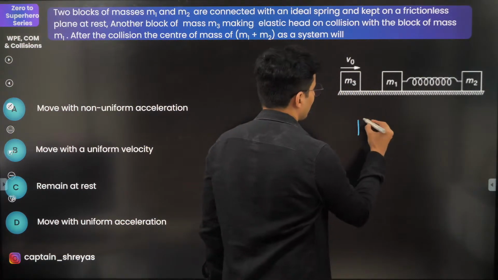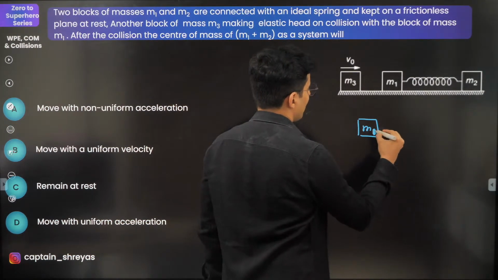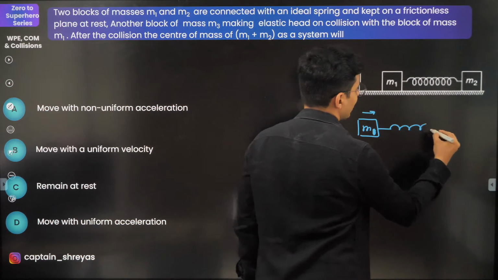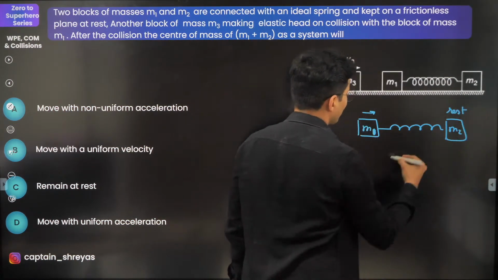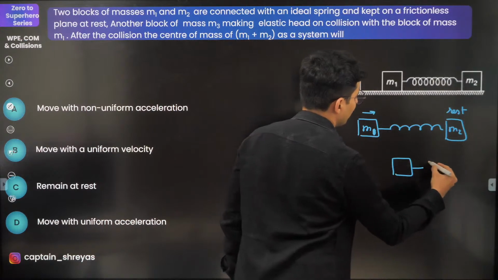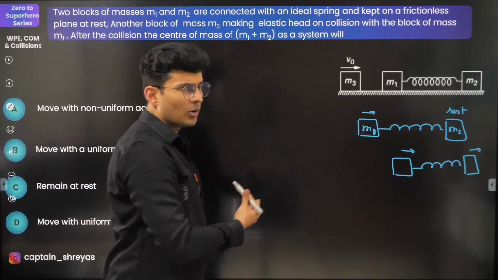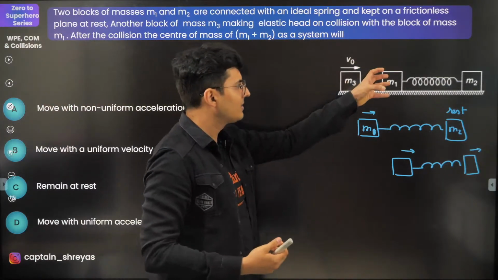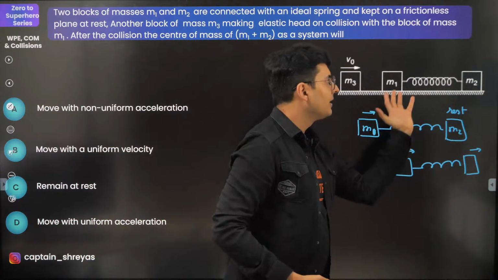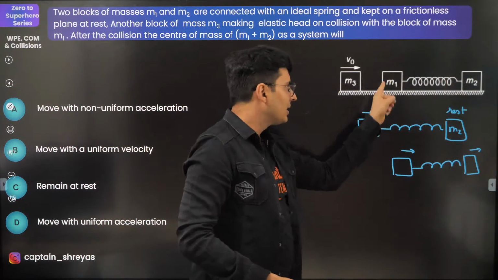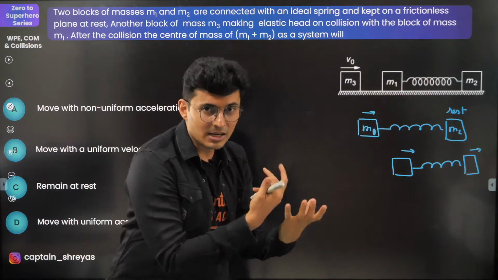So what will happen? This mass m1 will get some velocity. This spring is there. This m2 will be at rest as of now, and after that you will see the spring will get compressed and even that mass will start moving. Now in this process, when this mass hits this mass, it transfers its momentum, and then the spring starts compressing, and then this mass starts moving, this mass also will move in a different manner because the spring will start compressing.